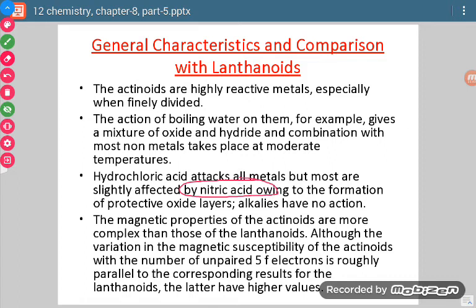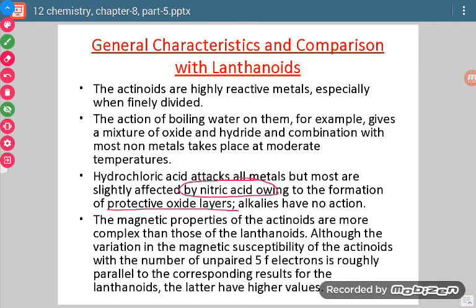Why is their reactivity low? Because they develop a protective layer of oxide over them. Just like, if you remember, anodizing. What was anodizing? Aluminium develops a layer of its oxide which prevents the other aluminium from reacting with any atmospheric factor. Similarly, these actinoids develop a protective oxide layer over them, and this prevents them from reacting with nitric acid, and they don't react with alkalis.